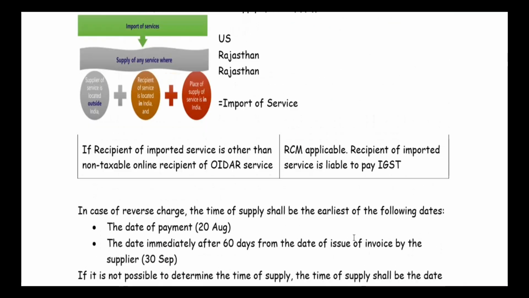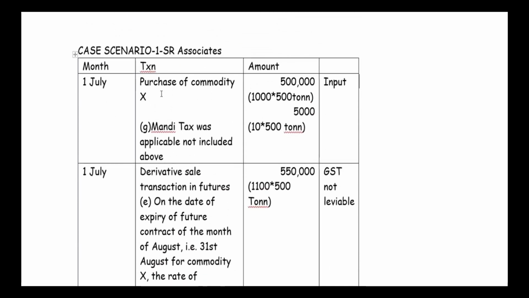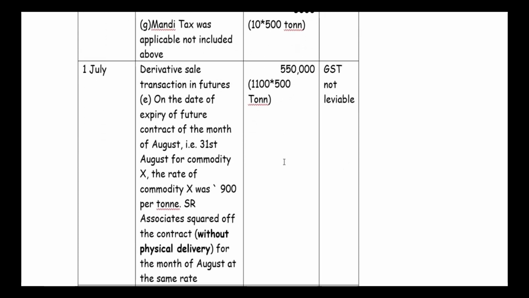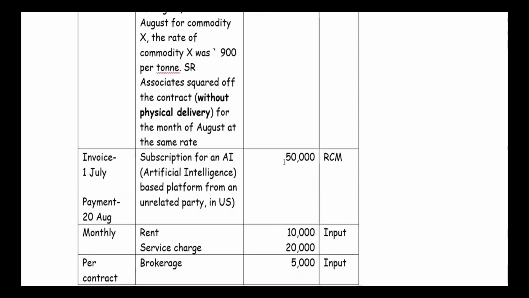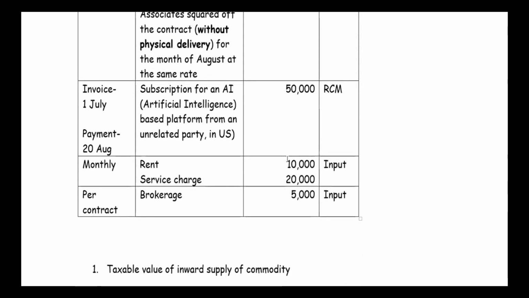Now, next question is compute the input tax credit balance available with SR Associates. Now, input transactions, we have to check what and all input transactions we have come across. That is, purchase of commodity is an input. Mandi tax you have to include in the taxable value, so that will also come. Derivative is not at all a supply, then it will not come. Subscription of AI, we have to pay tax, so there is no input tax credit on that. Rent, yeah, it is an expense, so you can claim input tax credit.